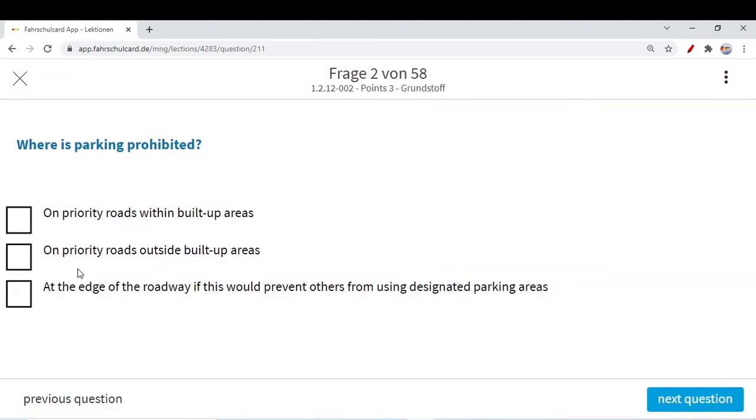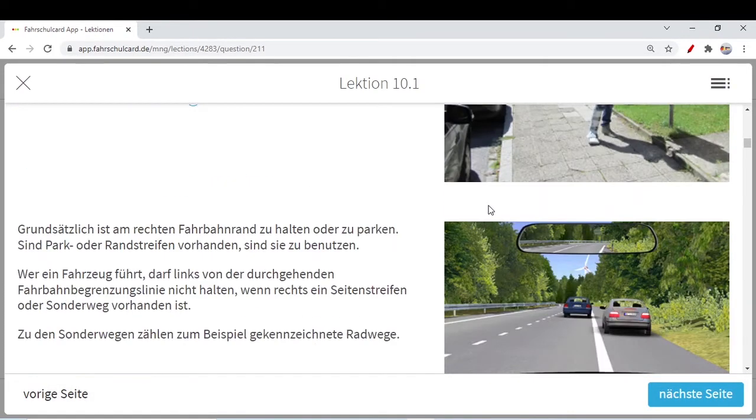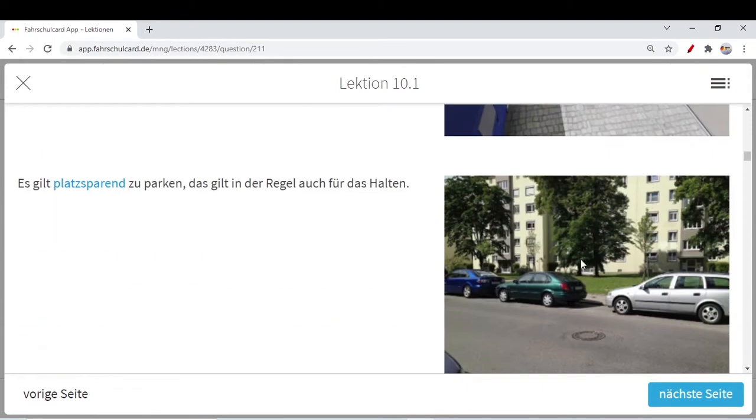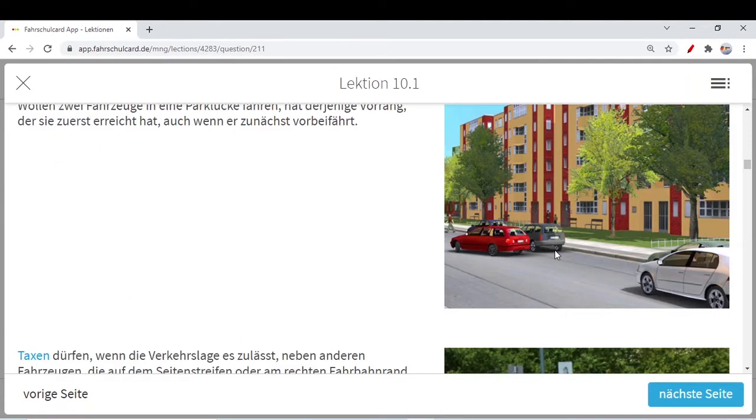Where is parking prohibited? Where actually you cannot park? There are some very important terms. I will also try to explain them here before we solve this question together. Inside built-up areas, for example, there is a priority road. Over there we can stop on the priority road, we can park on the priority road. Maybe you have already seen in your residential areas, you are on the main road, for example you live here, you can park here in front of your house.